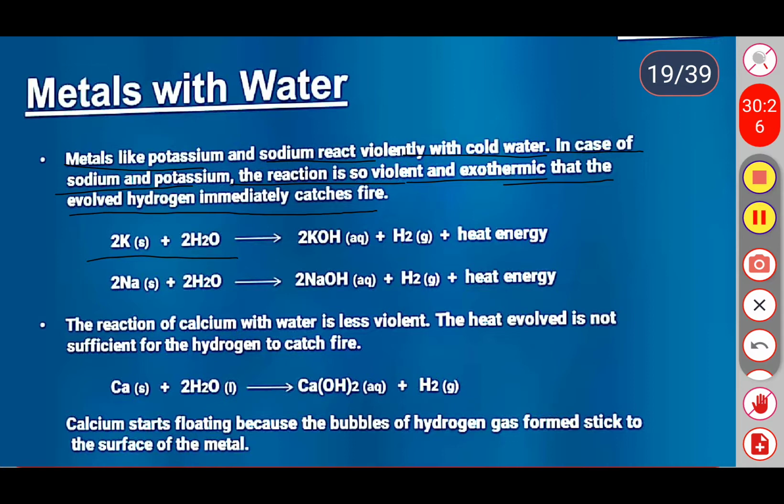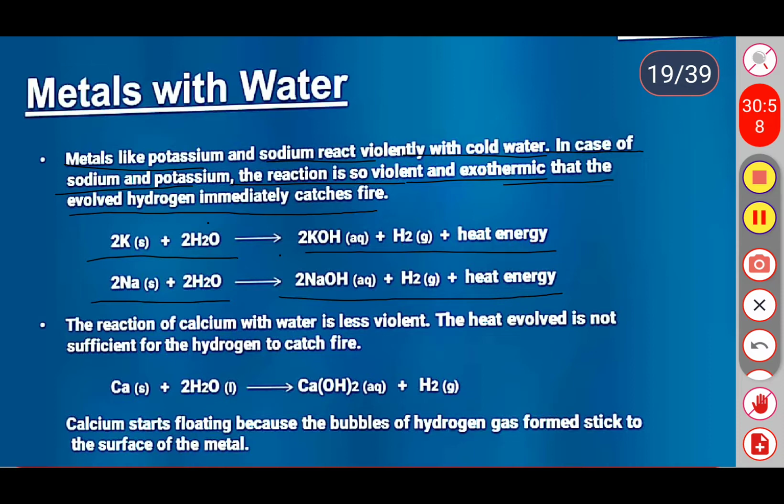So when potassium reacts with water, it forms potassium hydroxide along with hydrogen gas, and it releases energy also. Similarly, when sodium reacts with water, it also forms sodium hydroxide along with hydrogen gas, and it also releases heat. If it releases heat, this is the best example of an exothermic reaction. In an exothermic reaction, heat is released, and in an endothermic reaction, heat is absorbed.